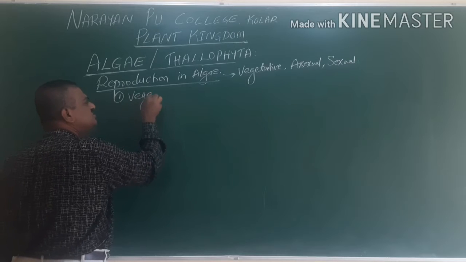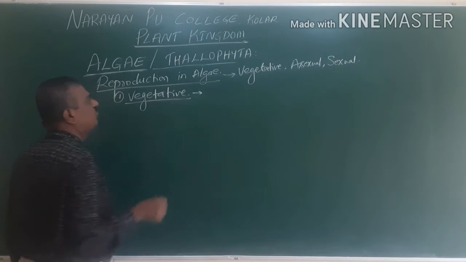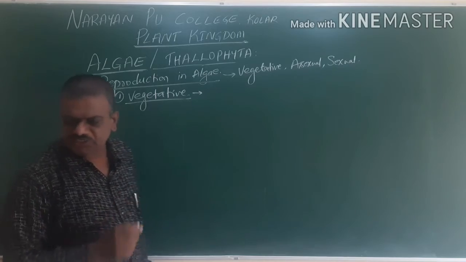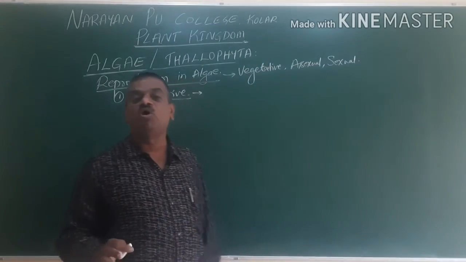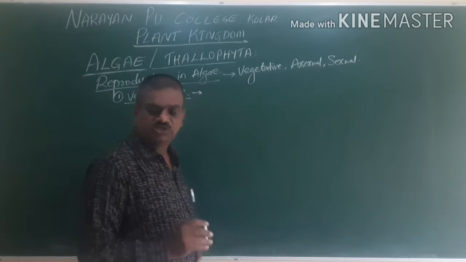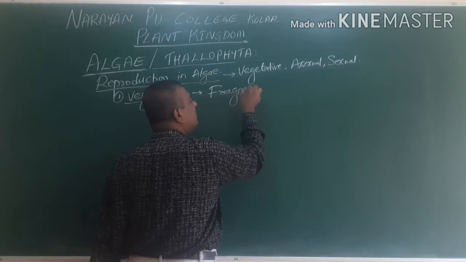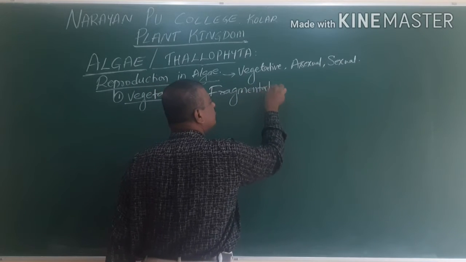The first one is vegetative reproduction. Vegetative reproduction is nothing but the plant body, the thallus, is split into pieces. Here the vegetative reproduction is also called fragmentation.